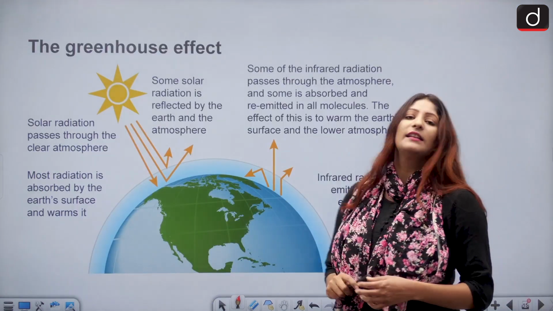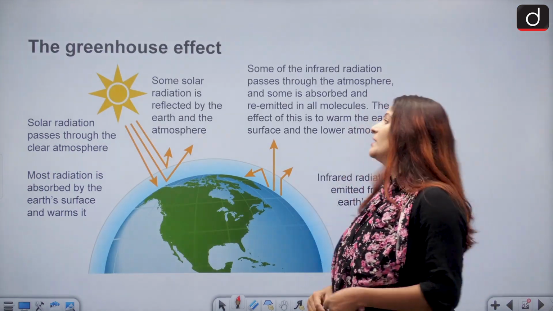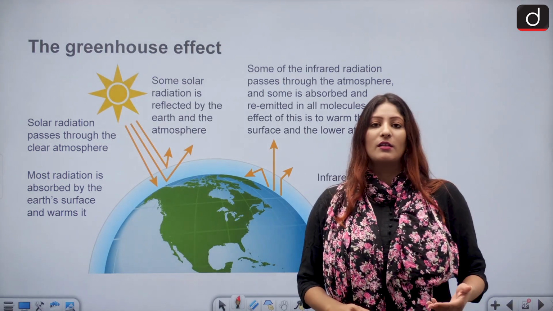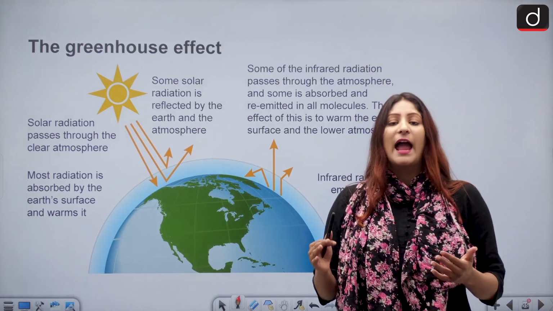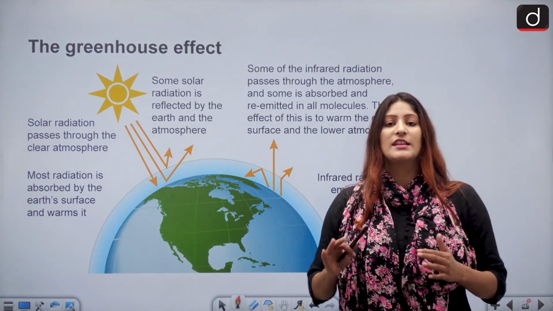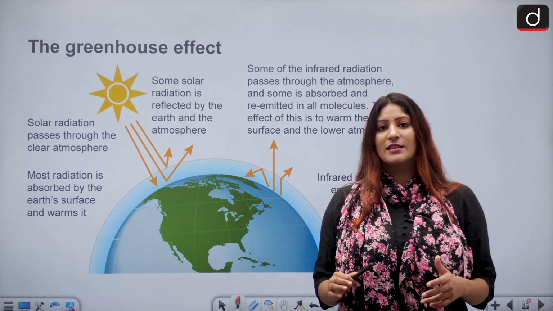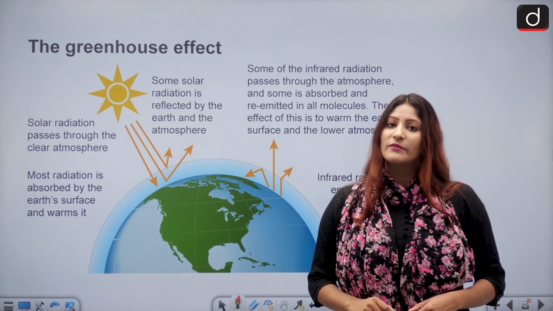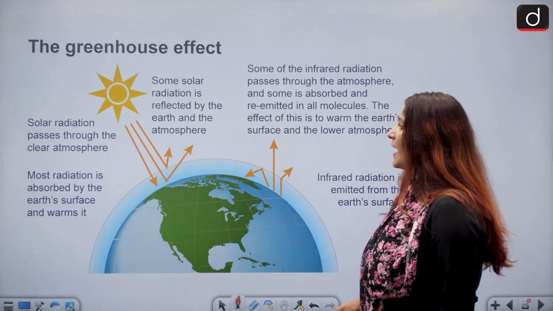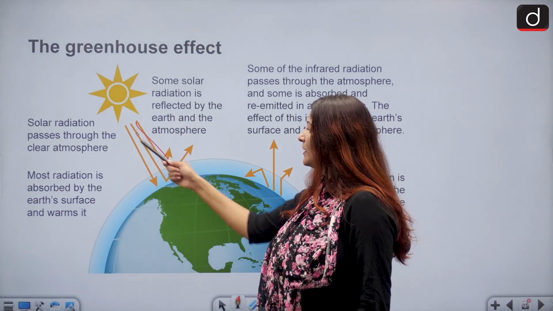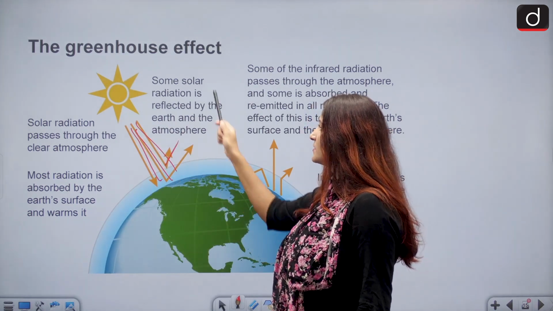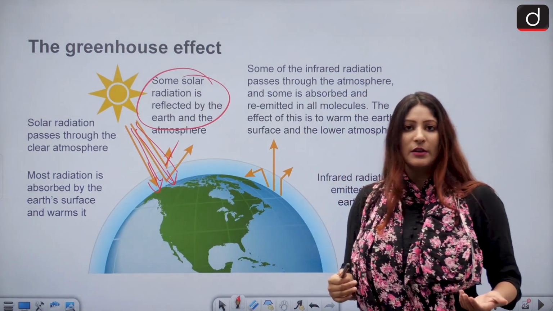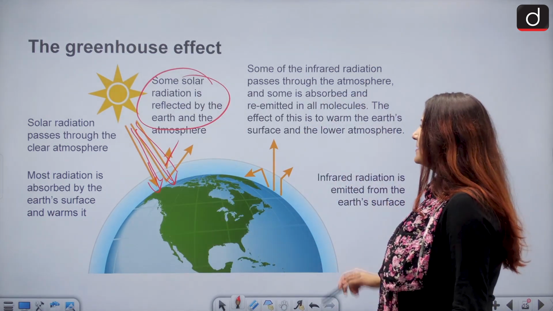Let's talk about the greenhouse effect. What is that? The greenhouse effect is basically the phenomenon where the earth's atmosphere works as a greenhouse. It captures the heat with the help of certain potent gases, and because of that the temperature rises. As you can see, solar radiation is coming through the earth's atmosphere. Some gets radiated back, but some gets absorbed.